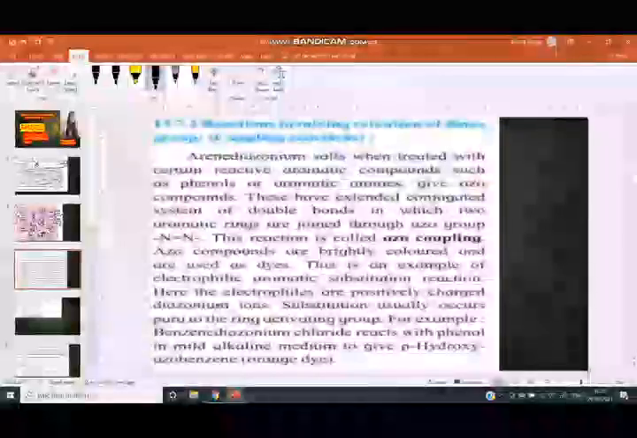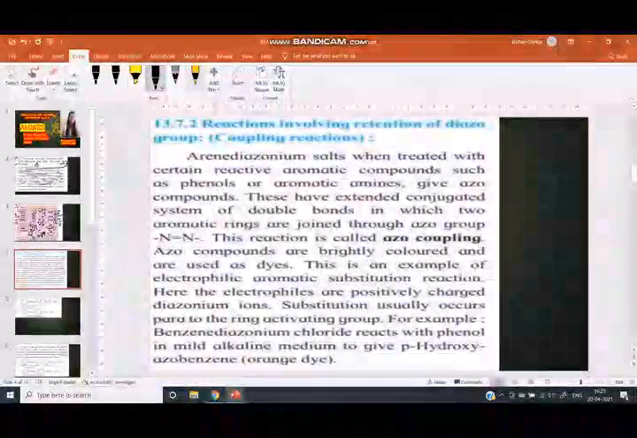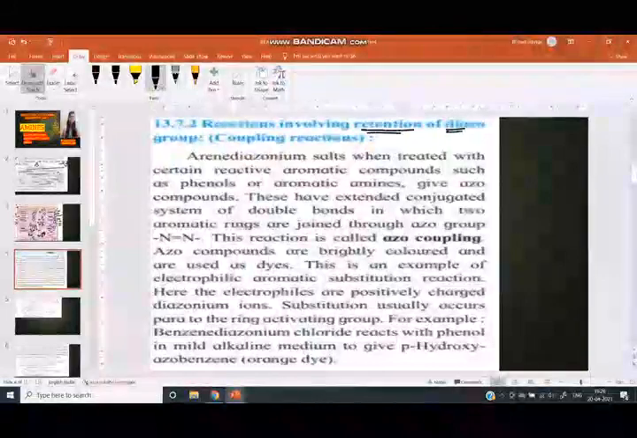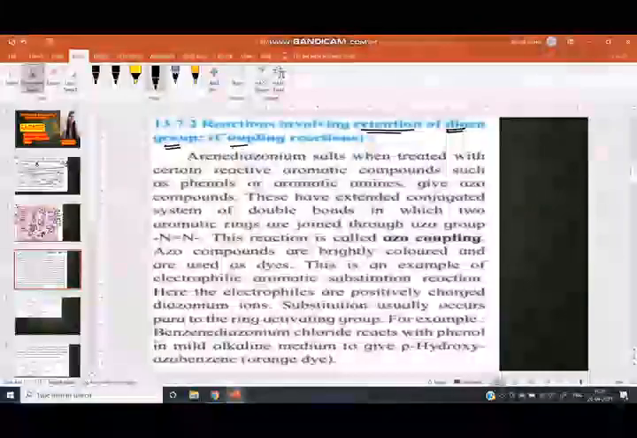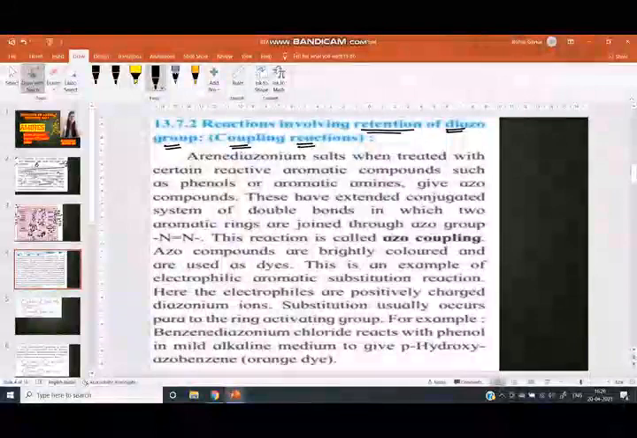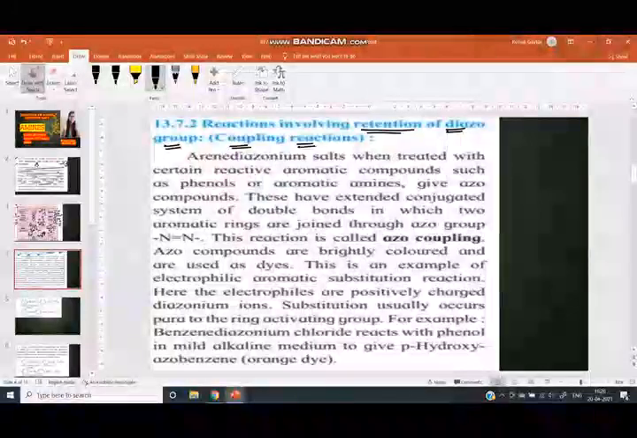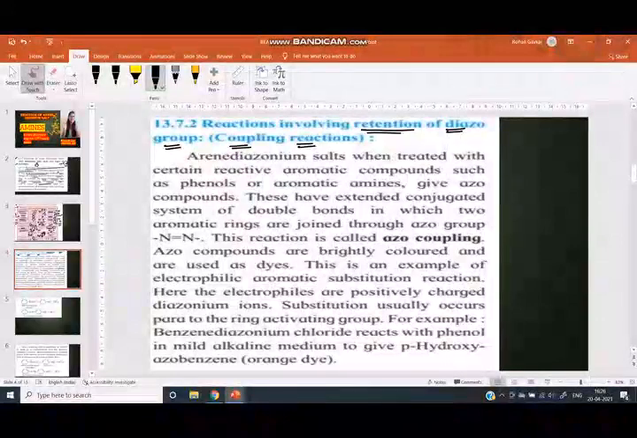Now we can see the reactions involving retention of the diazo group. Retention means the diazo group remains in the product. This reaction is called the coupling reaction. Before that, we can see some theory.